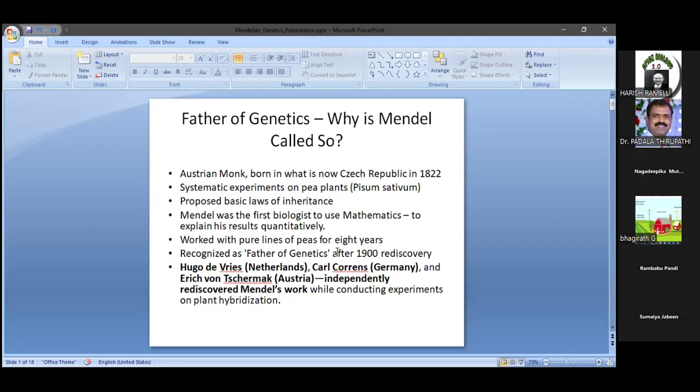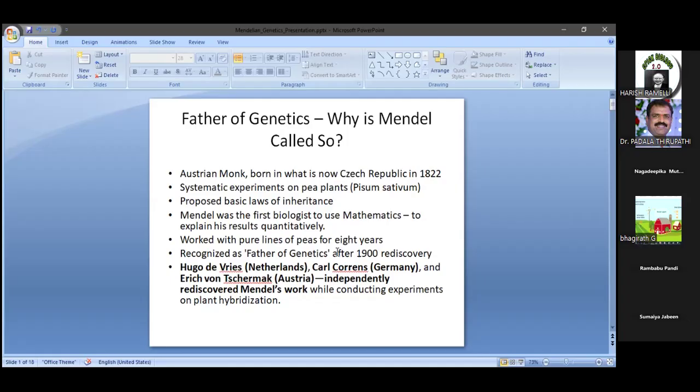But even so, he tried to explain the secrecy of inheritance, how the parental characters are transmitted to offspring, by conducting a series of hybridization experiments for several generations, up to 23 generations also. And one of the beauties of this experiment is that he worked with pure lines of peas for nearly 8 years. That's why he was recognized as the father of genetics.